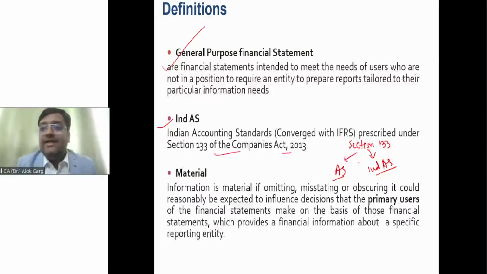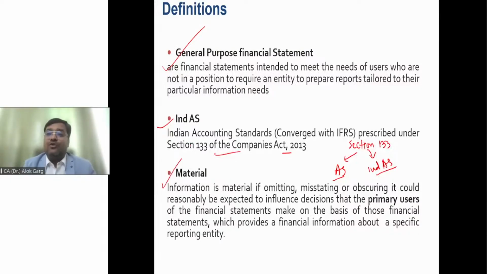So accounting standard under Companies AS Rules 2021 and Ind AS under Companies Ind AS Rules 2015 as amended from time to time. Both of these set of standards are notified under Section 133 of the Companies Act 2013, right?